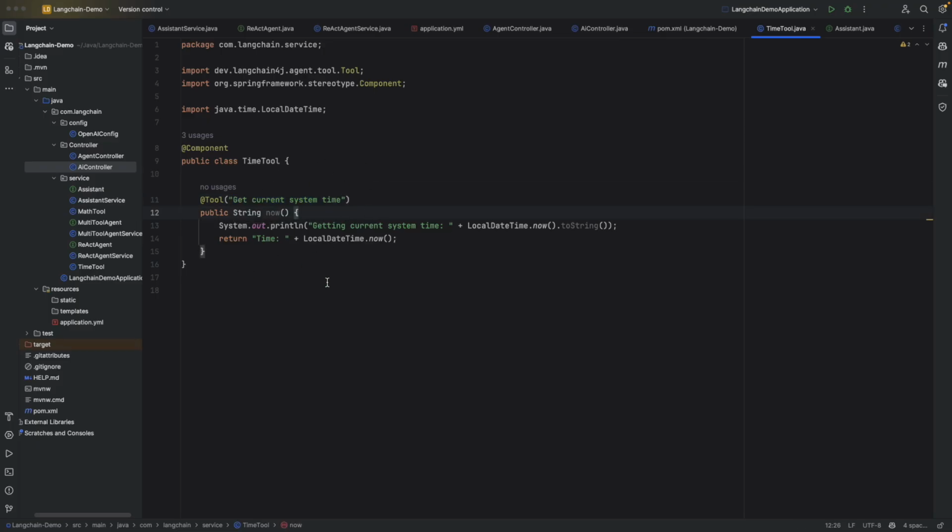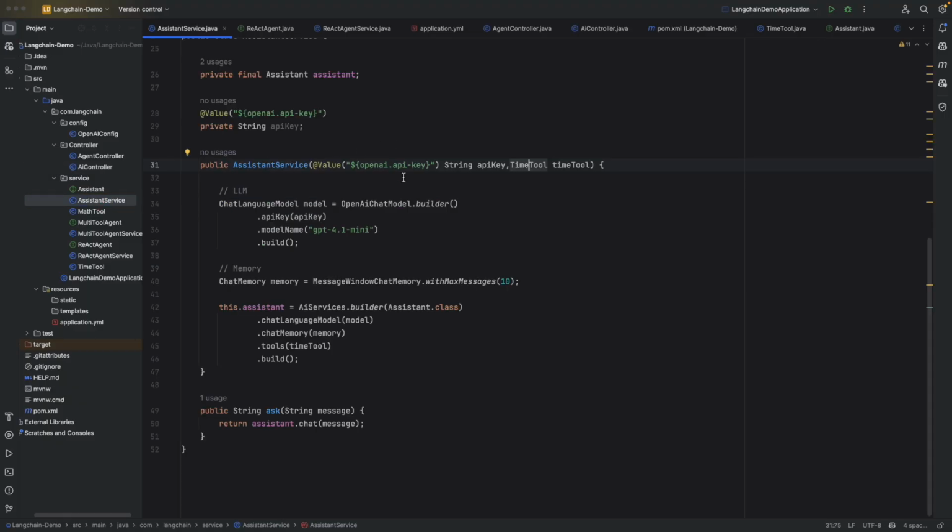Okay, so first of all I have created a component so that this time tool can get integrated as a bean when the application starts, because this is a Spring Boot application. And inside that I have created this tool using this annotation, that is add tool from the LangChain. Now this tool I have added inside the assistant service.